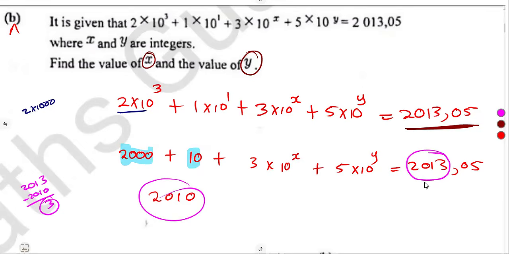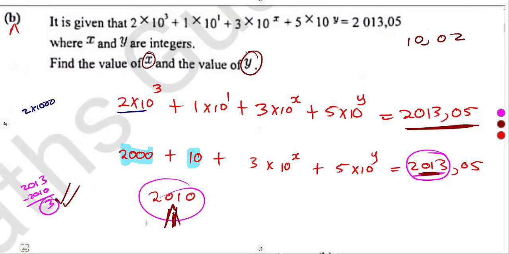A 3. So if we consider this is a whole number, this one. Remember, I was referring to the whole number part before. If you are given 10,02, we've got the part of the whole number, then we've got the decimal part. So on the whole number part, the 2013, the remainder that is remaining there is this 3 that we have from 2010.